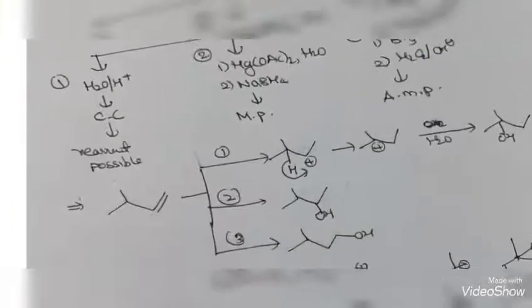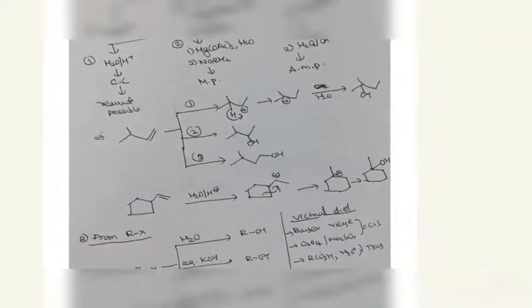We have seen some examples here. In the first case, with the first reagent, a carbocation forms, a hydride shift takes place giving the tertiary carbocation, then water is added to give the corresponding alcohol. In the second case, there is no rearrangement; OH is added directly where there are fewer hydrogens. In the third case, OH is added where there are more hydrogens. Here we also saw an example where ring expansion takes place.